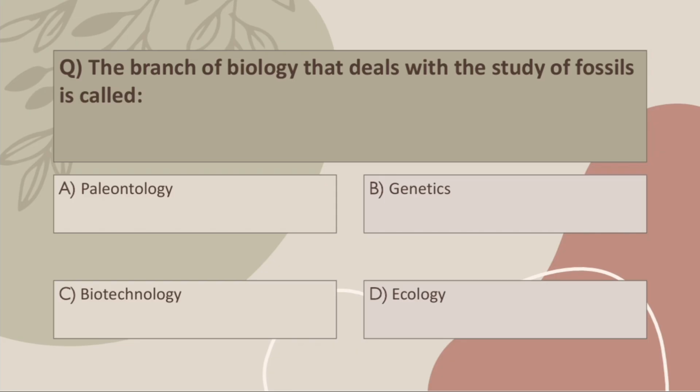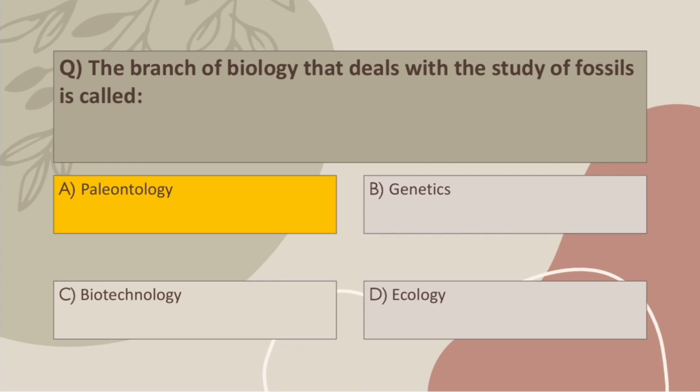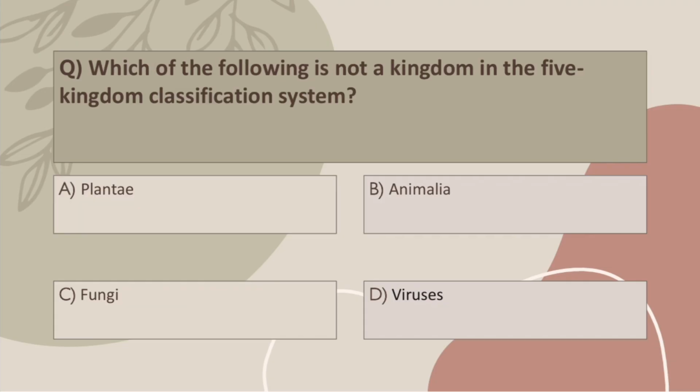Q8. The branch of biology that deals with the study of fossils is called A. Paleontology. B. Genetics. C. Biotechnology. D. Ecology. Correct answer, A. Paleontology. Yes, repeating because it's that important. NEET loves asking fossil questions.